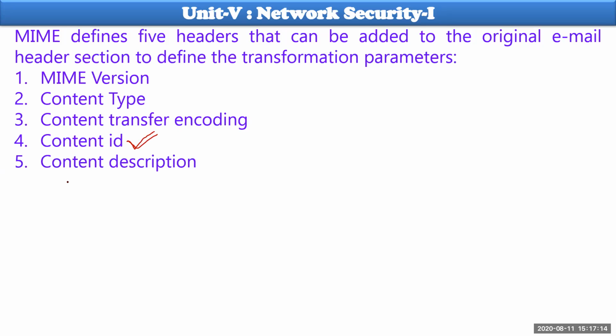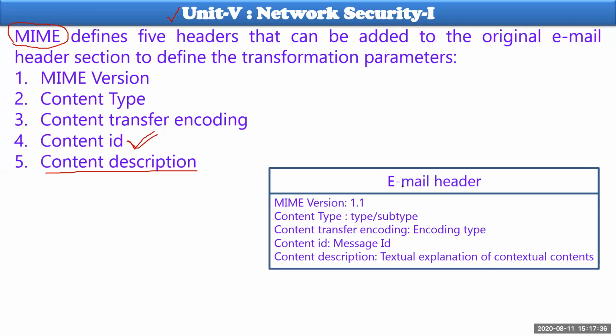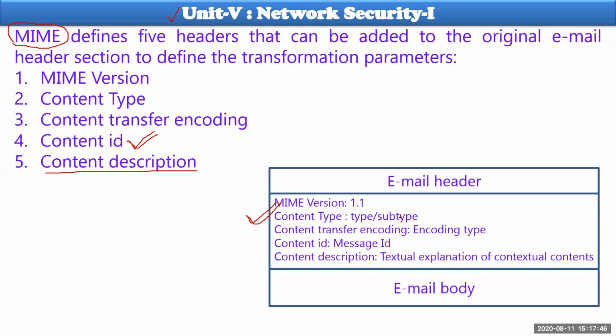And the final one is content description. That cannot be done by you; it is done by the user agent only. So all these things are included in this MIME. MIME can be seen in this way. Normally, the email header will be there, and to this email header, these five different kinds of contents will be attached. After this attachment, the email body will be there, whatever body you are interested in typing.